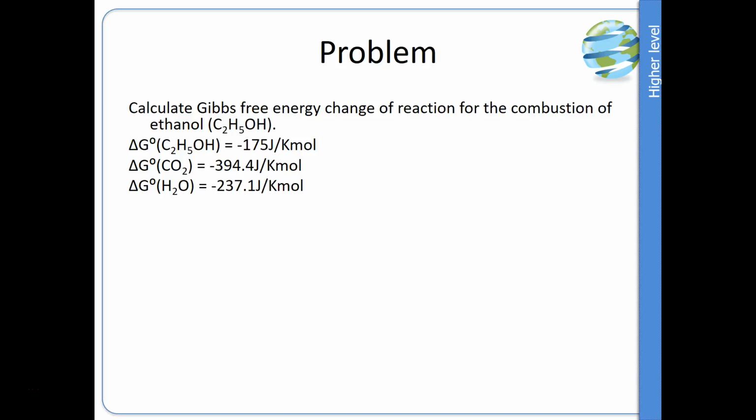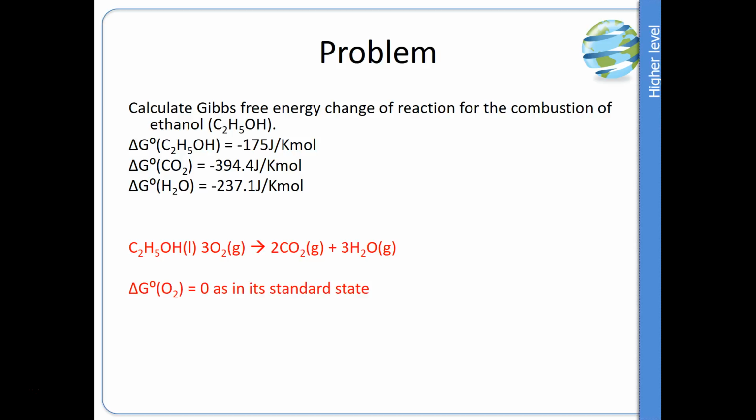Let's look at a problem. Calculate Gibbs free energy change of reaction for the combustion of ethanol. So combustion. We want to start with our equation. So the combustion of ethanol. It burns completely in oxygen to produce carbon dioxide and water, and we must balance the equation. So the stoichiometry here is 1, 3, 2, 3.